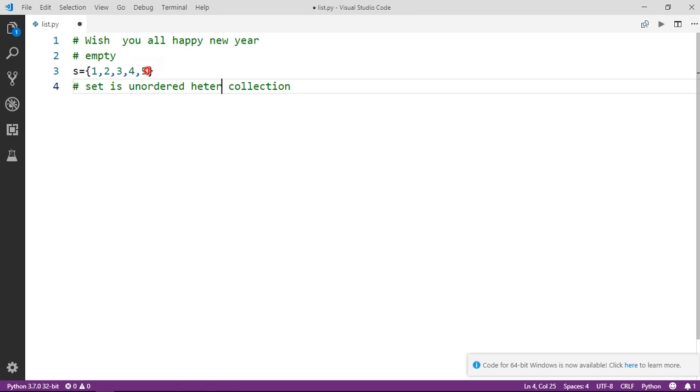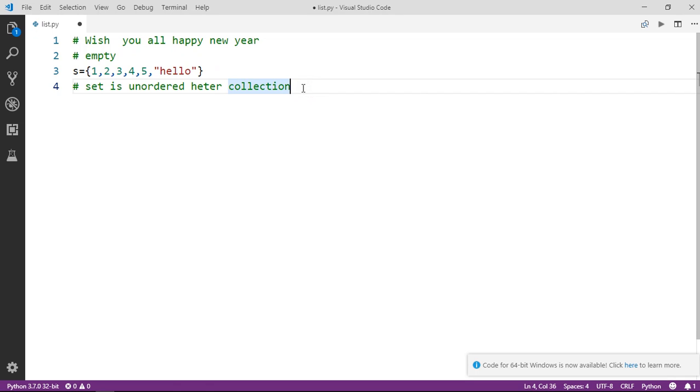Like I have a, it can be hello, whatever it is. We can contain any number in it. We can contain strings, or a floating point number, whatever we want, we can contain in the sets. This is about the sets. Another thing is that we can have sets with different values.